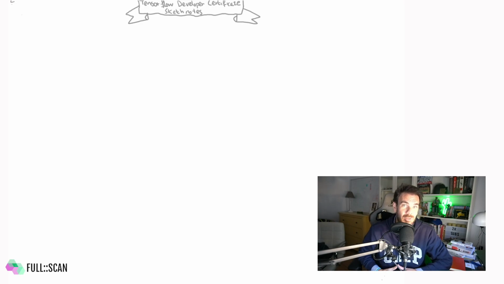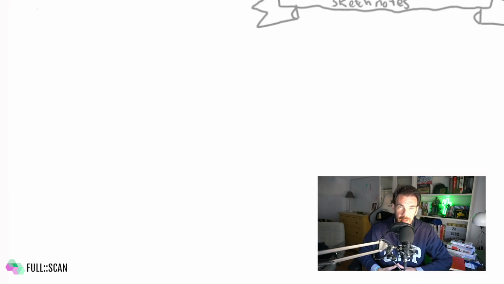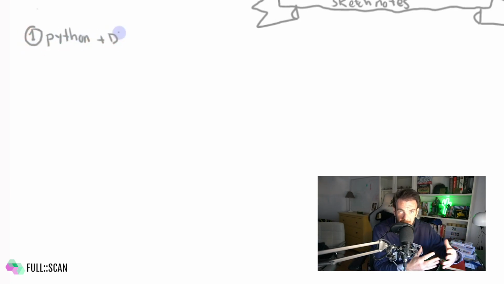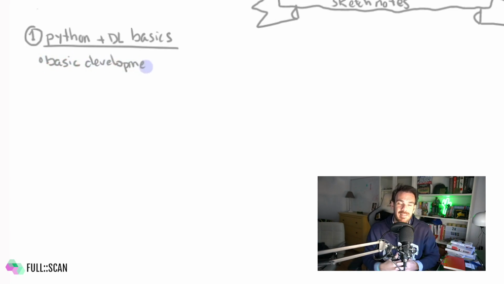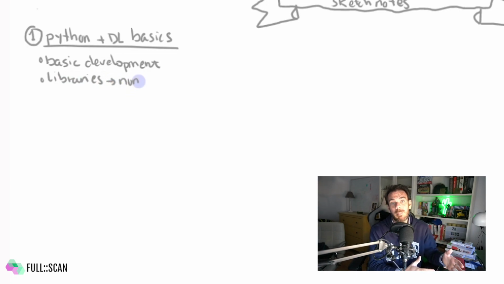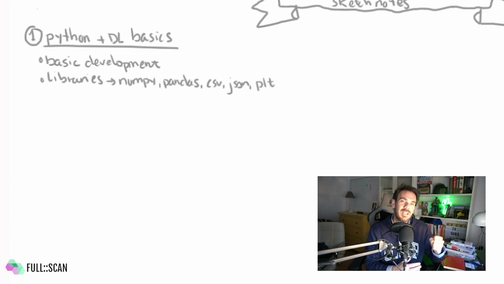The first block is about general Python and deep learning knowledge. You are expected to know how to code in Python. So you should know its basics: variables, data structures, control flows, and all of that. I don't think you need to be an expert, but certainly you need to have the Pythonic thinking inside your brain. Moreover, there are a number of data-specific Python libraries that you should definitely know in and out. I'm talking about NumPy, Pandas, Matplotlib, or even more generic stuff such as CSV or JSON to get your hands around data.